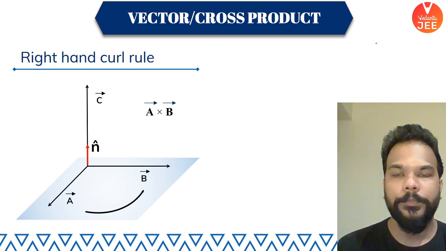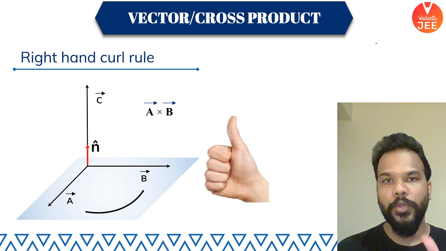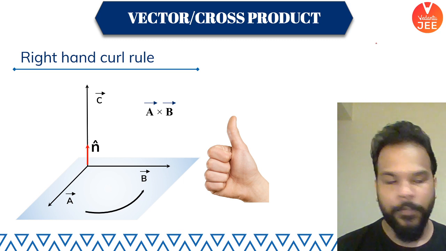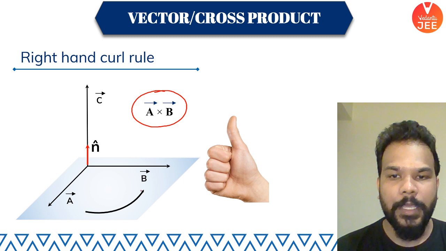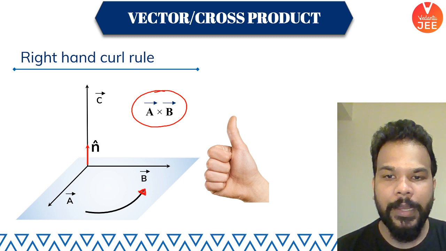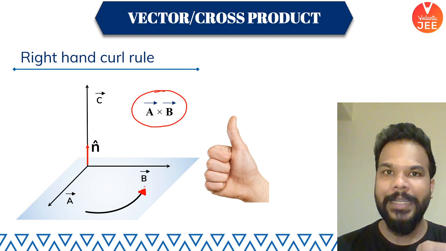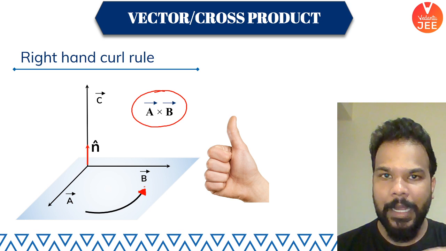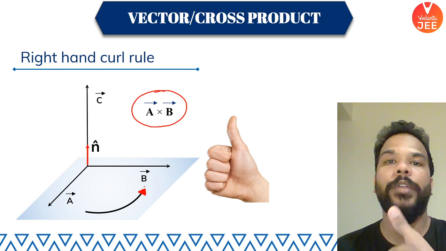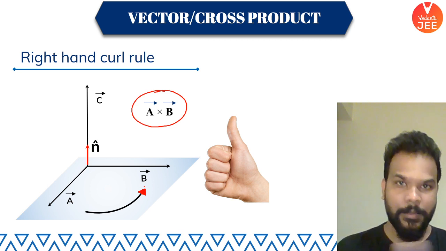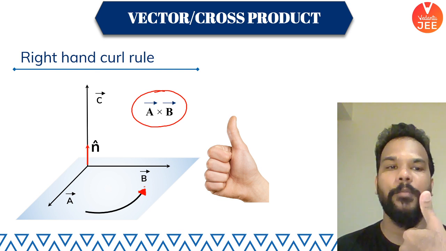Now, how do we get the direction of this vector C practically? If you use the right hand thumb rule, if you are finding A cross B, it means trying to rotate vector A towards vector B. So right now, when you are looking at the screen, take your right hand and curl your fingers in such a way that line A is rotating towards line B. The sense of rotation you will feel is the right hand thumb rule sense.